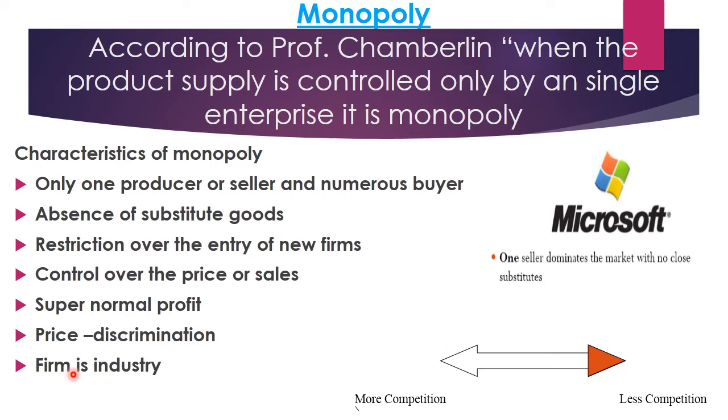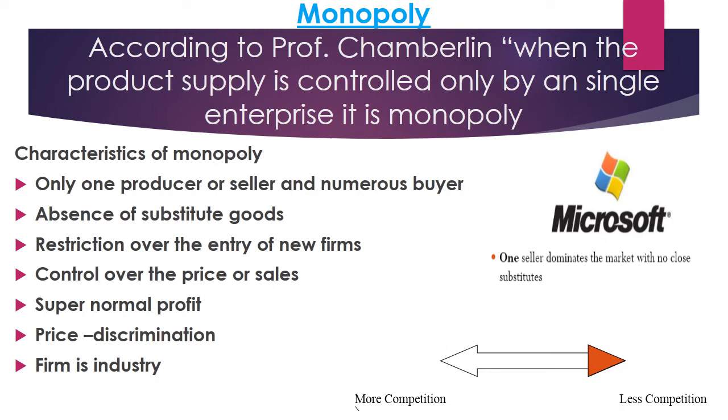Then comes firm is industry. Now what do you mean by firm is industry? Now usually a firm is the independent unit of production, while the industry is the collection of the firms producing the same type of product. Firm means it is a factory which produces the goods, and industry means all the firms which produce the same type of goods. Combining all the firms, it becomes an industry. For example, steel industry, right? Textile mills.